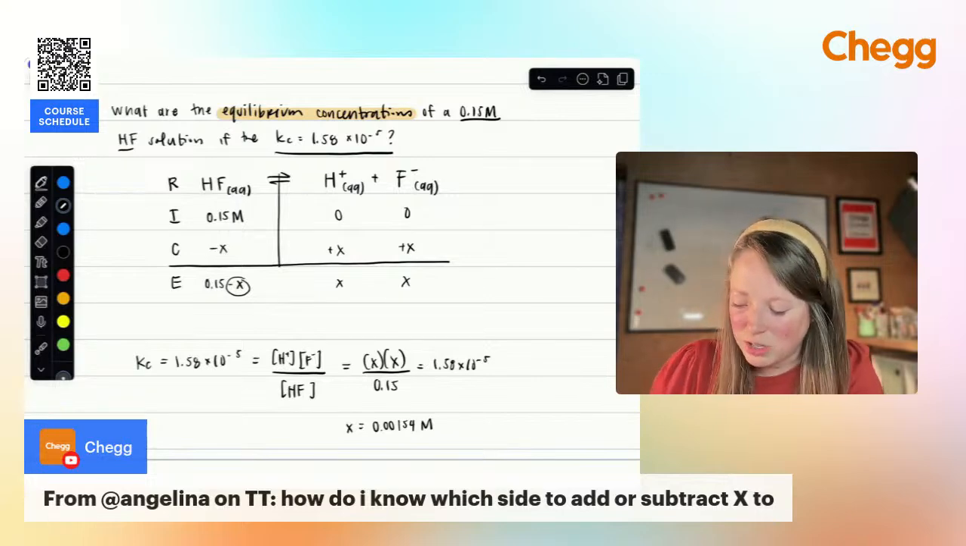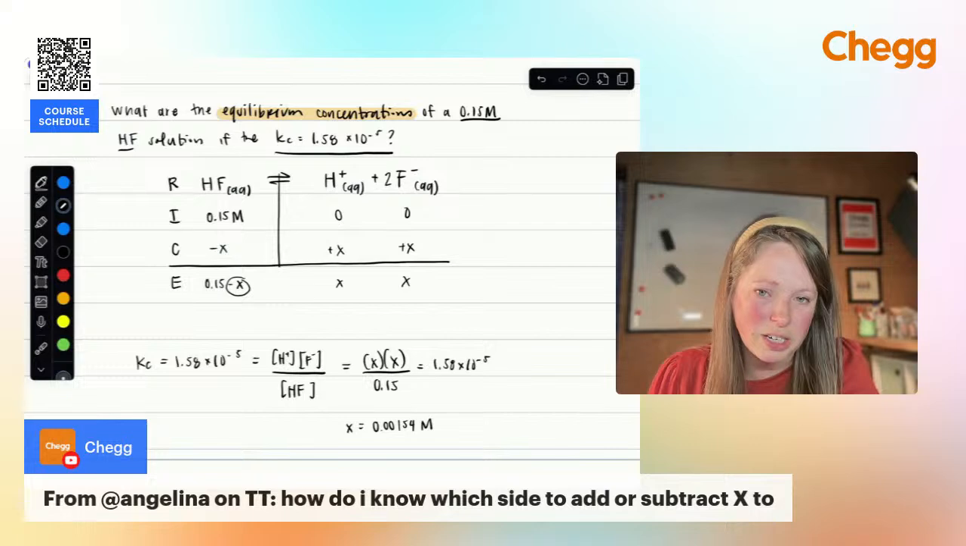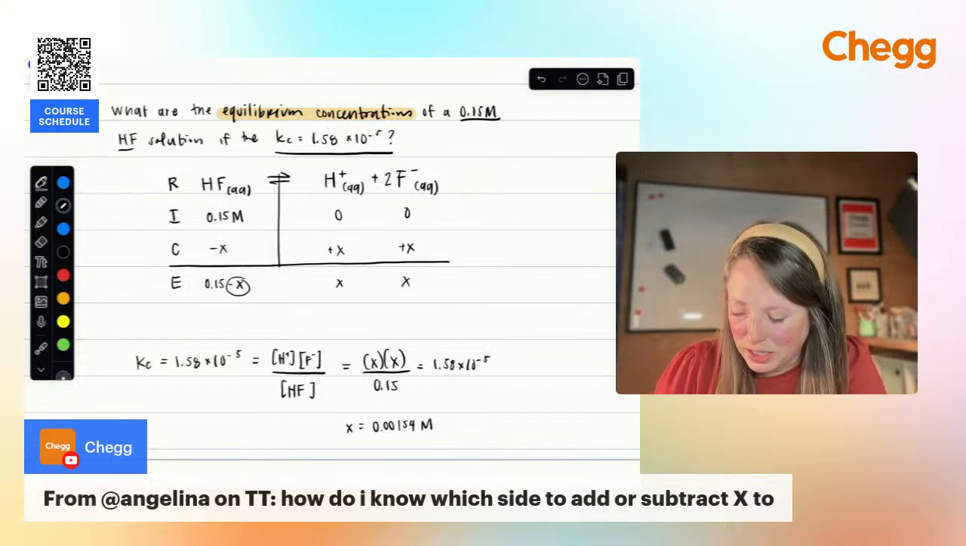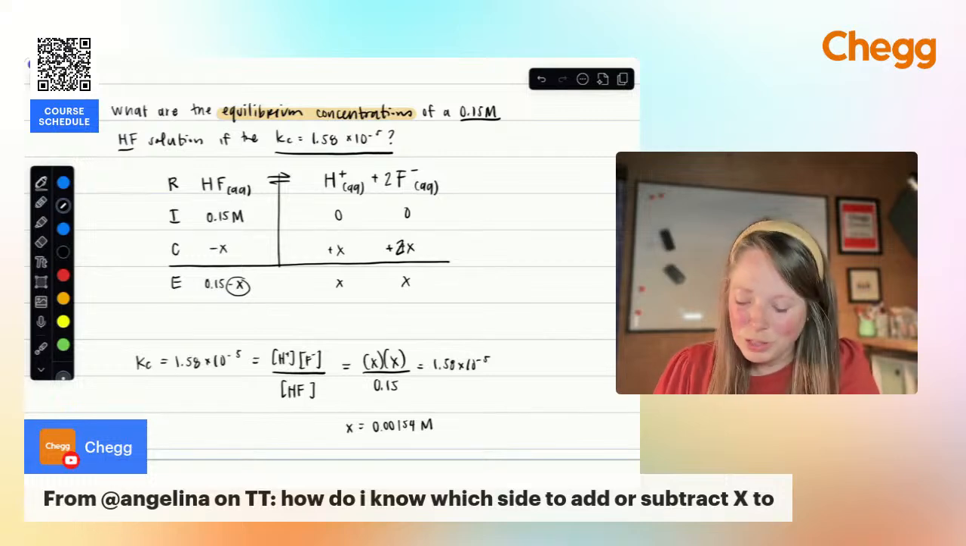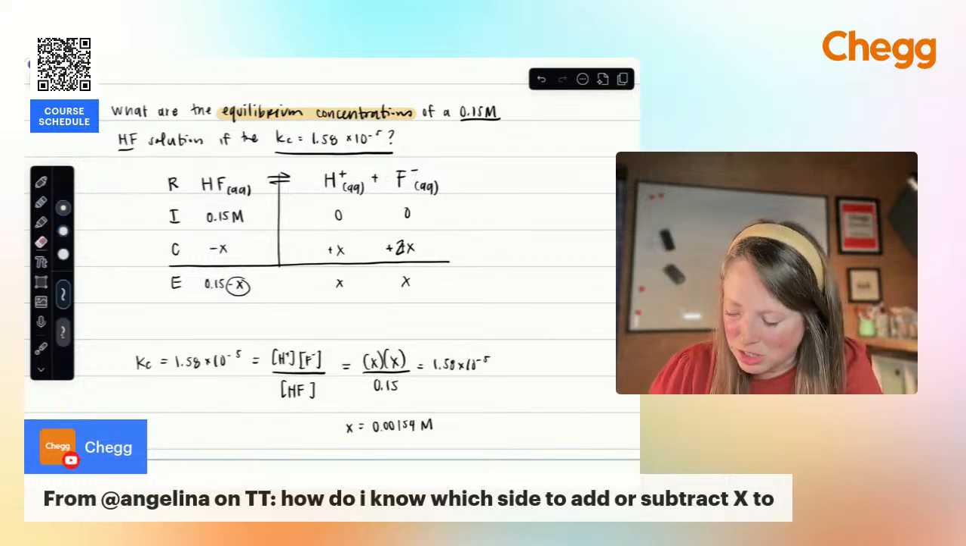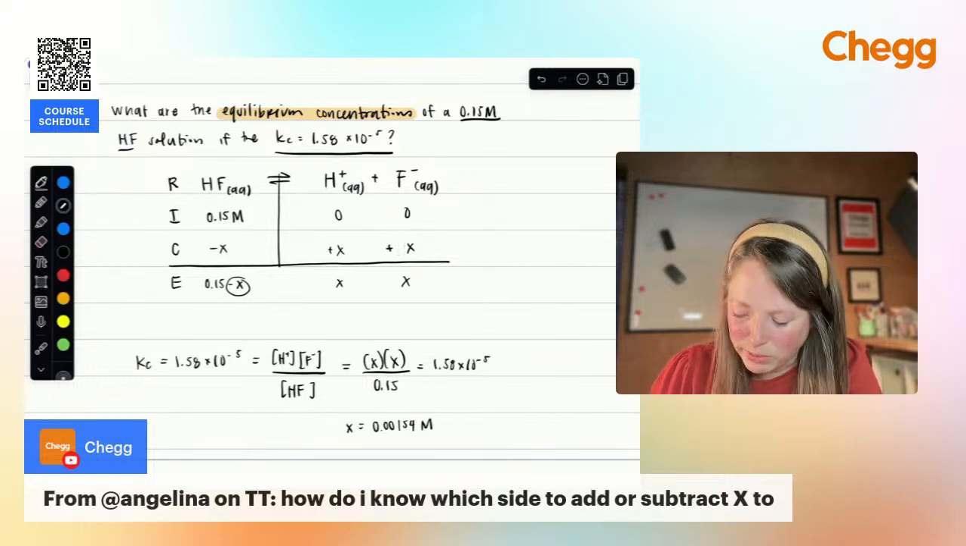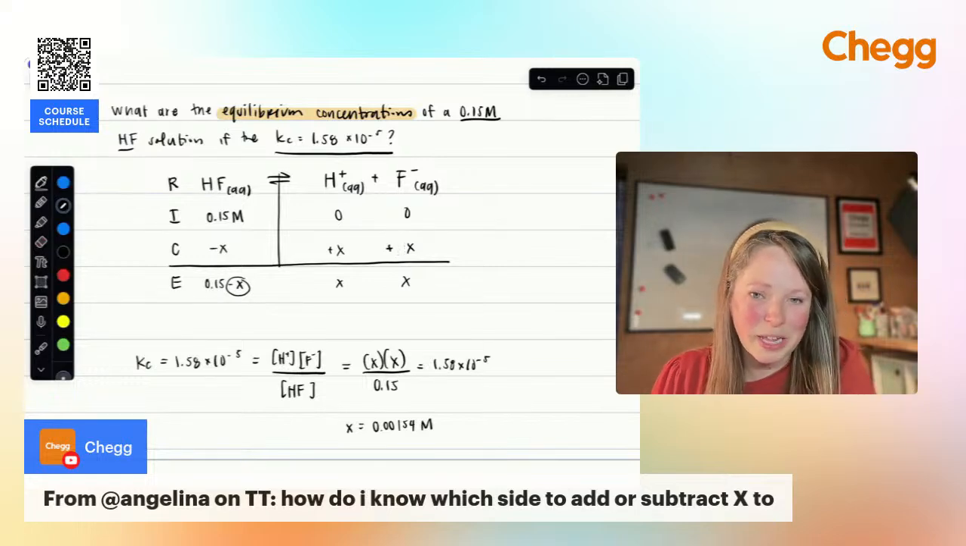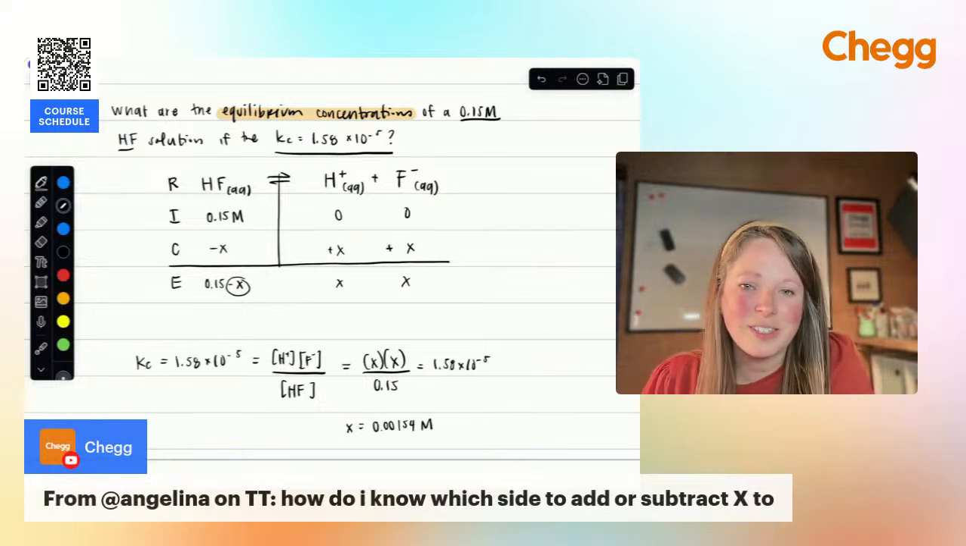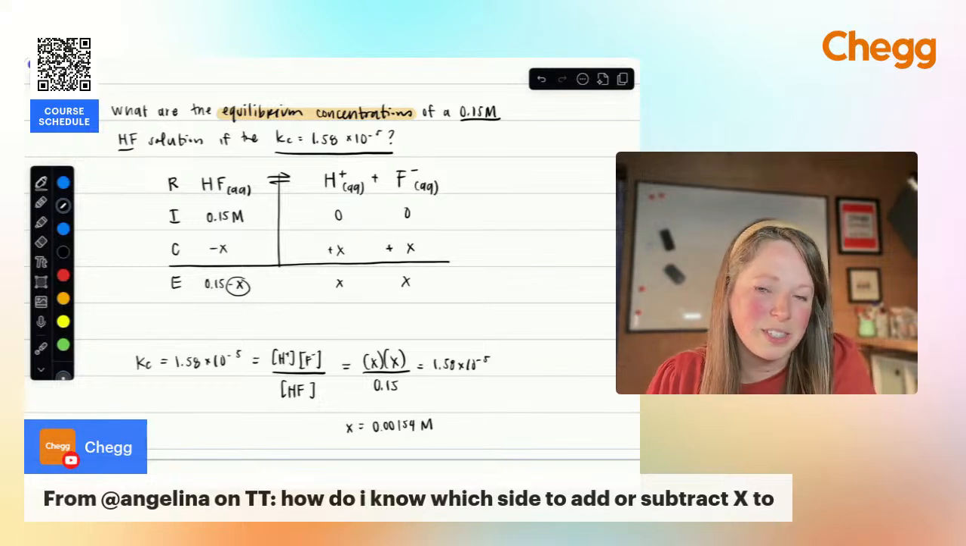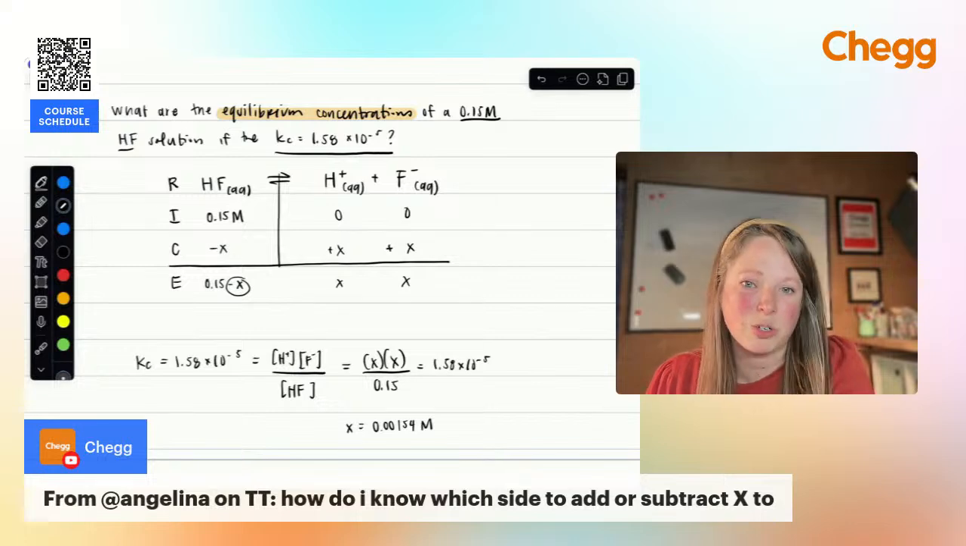The only change would be if you had a coefficient. So let's say I had 2F here, then I would make sure that I'm adding 2X to that one. So that's just how that could change. Thankfully we didn't have to do that for this problem because it was just a 1-to-1 ratio, but that's how you do that. And honestly, the more you practice with these tables, the more natural it's going to feel. Each problem is going to be slightly different.